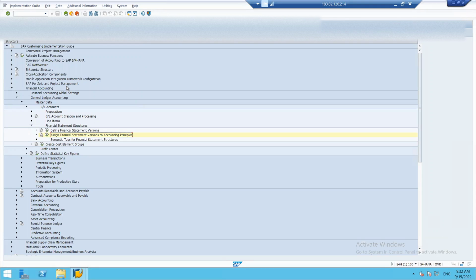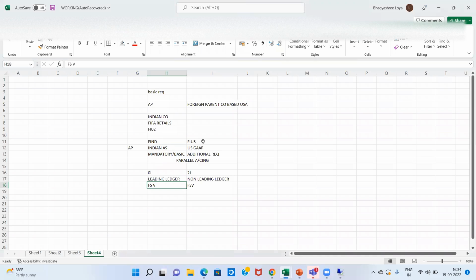So that's all for today. Let's have a quick revision. In today's session, we learned what is parallel accounting in SAP. For that, we need to have two or more sets of accounting principles. In our case, we had Indian AS and US GAAP.